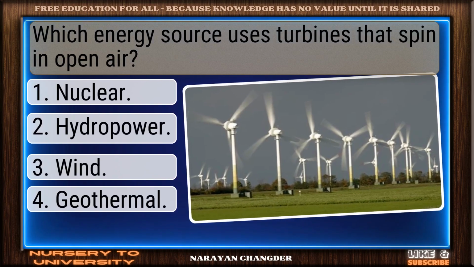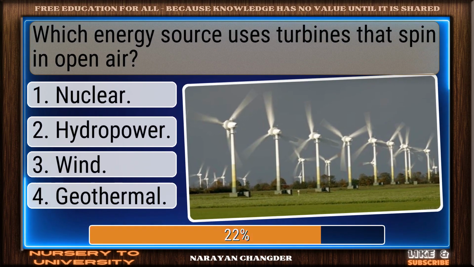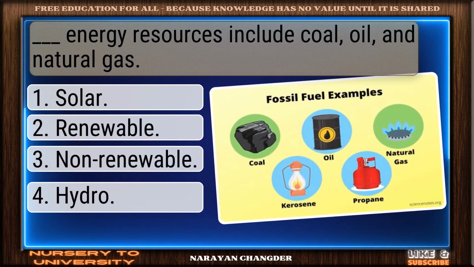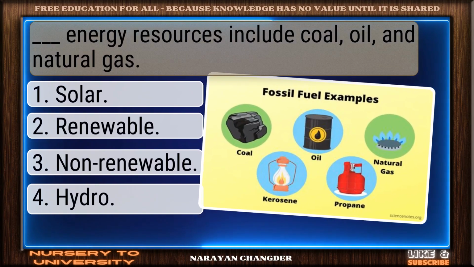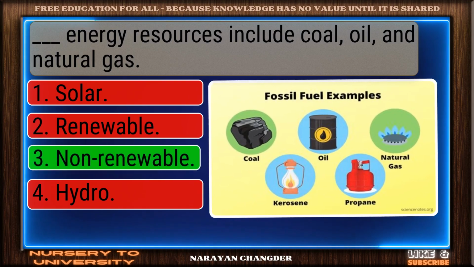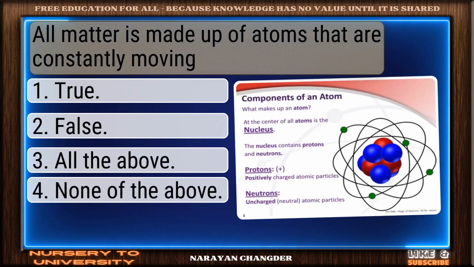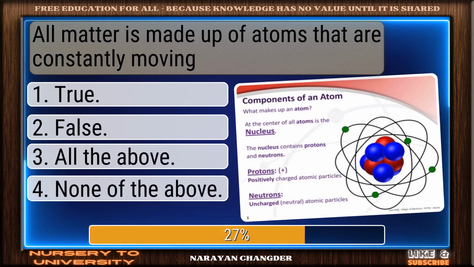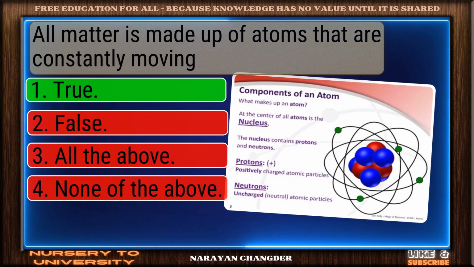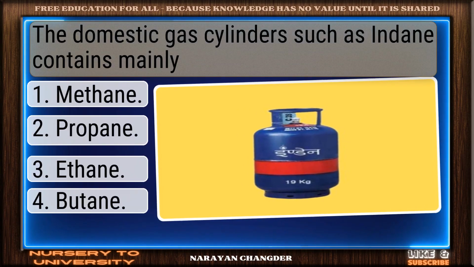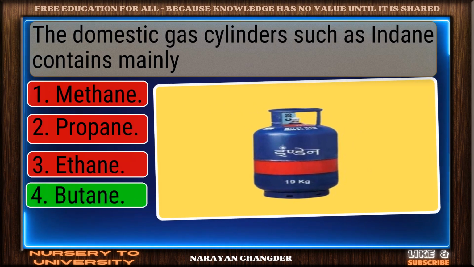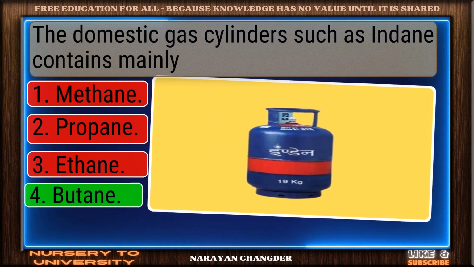Which energy source uses turbines that spin in open air? You got it. Wind fits. ___ energy resources include coal, oil, and natural gas. On track. Non-renewable is correct. All matter is made up of atoms that are constantly moving. Good thinking. True is right. The domestic gas cylinders, such as Indane, contain mainly ___. Strong choice. Butane is right.